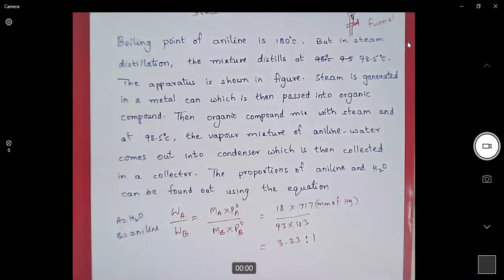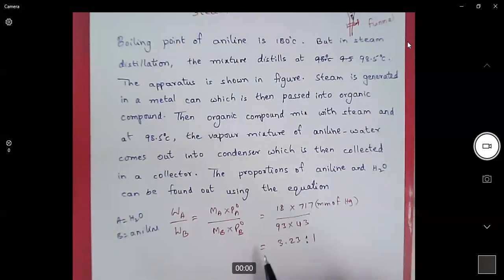That means when we do steam distillation, we will get 3.23 grams of water for every 1 gram of aniline. If we get 1 gram of aniline, then water will be 3.23 grams. So according to this formula, we can easily calculate the amount of aniline purified.